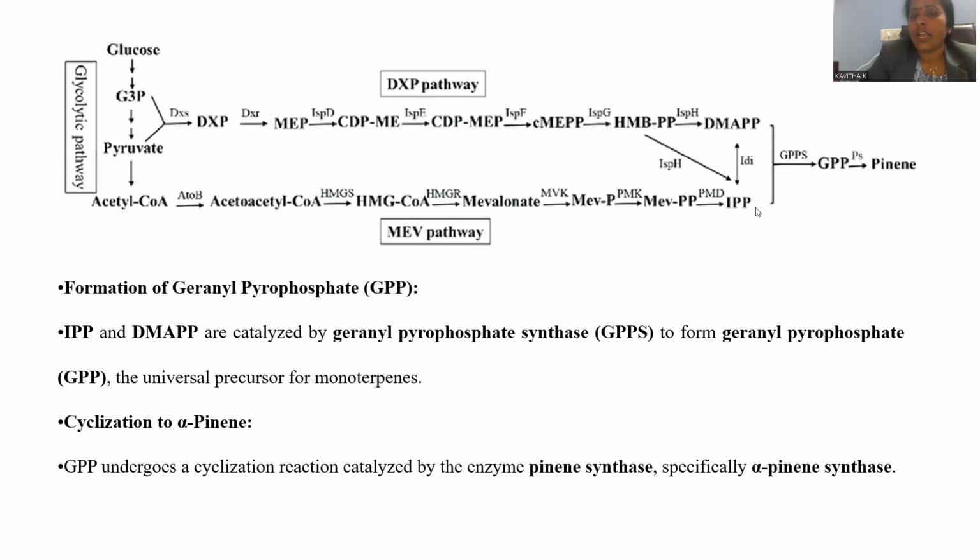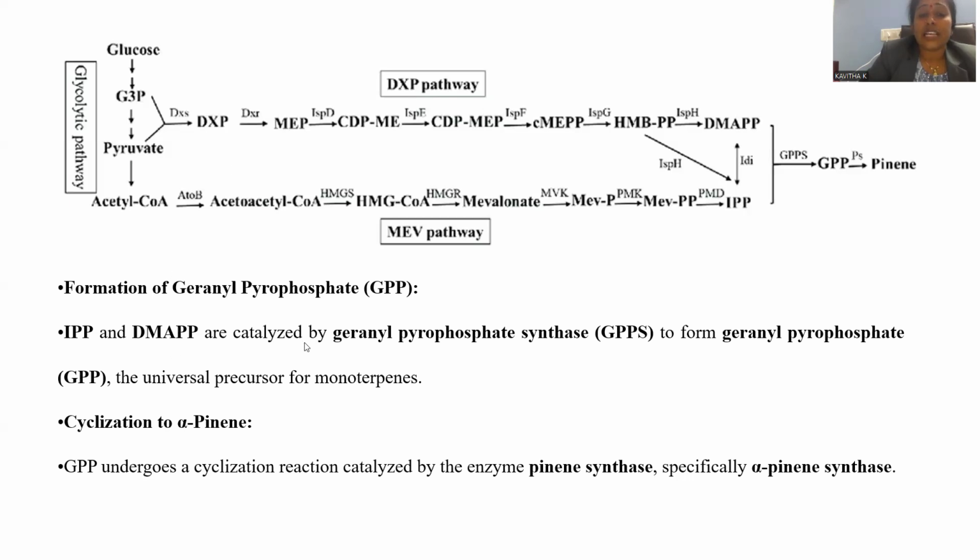After getting this one, either there is an isomerization in order to get DMAPP, or else it directly reacts with the GPPS enzyme, so that GPP will be generated, which is abbreviated as geranyl pyrophosphate. Later on, you can add PS, so that GPP, geranyl pyrophosphate, is transformed into pinene.